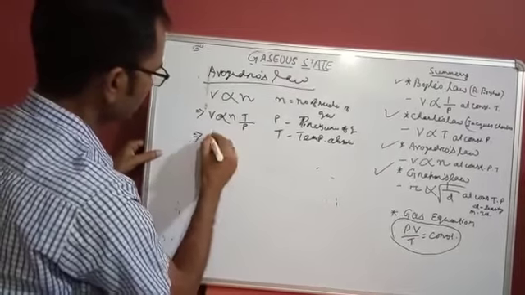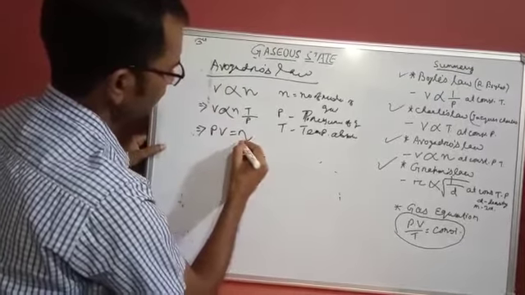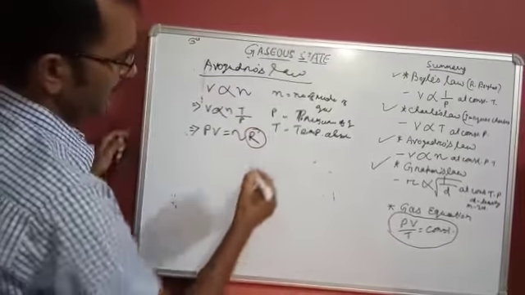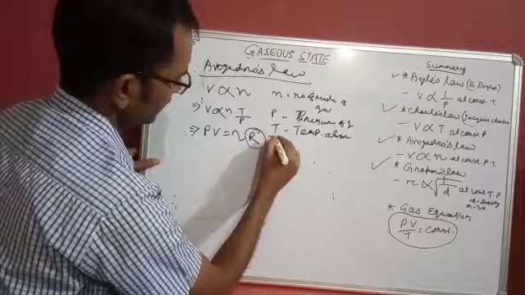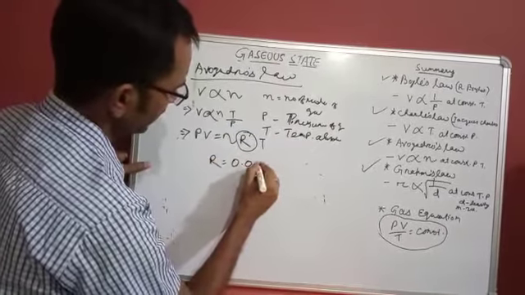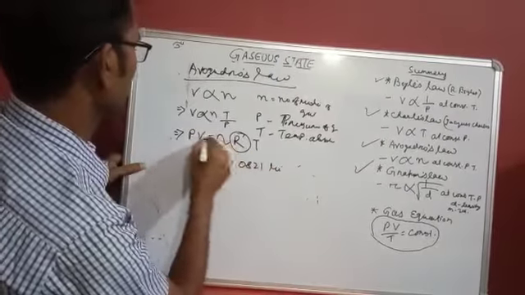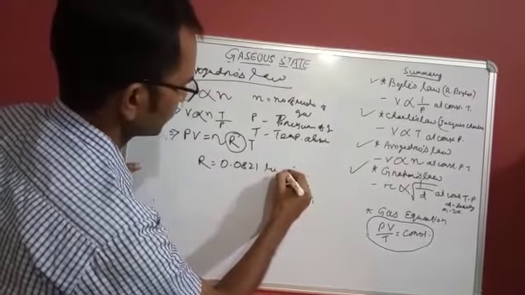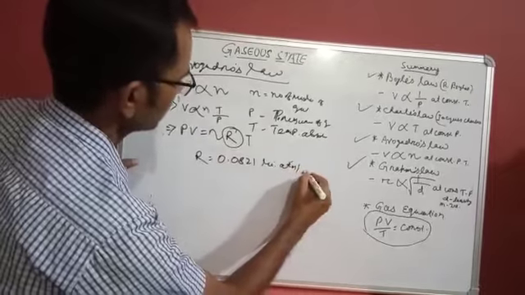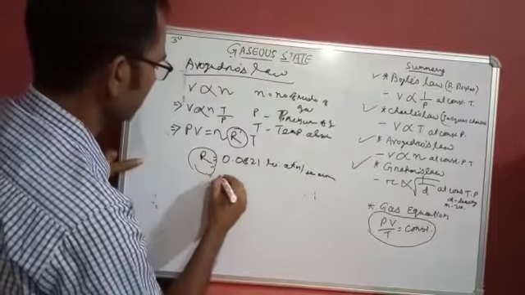So we can write PV is equal to N, number of moles of gas, R is the universal gas constant, and T is the absolute temperature. Where R is equal to 0.0821 liter atmosphere per degree per mole. This R is called the universal gas constant.